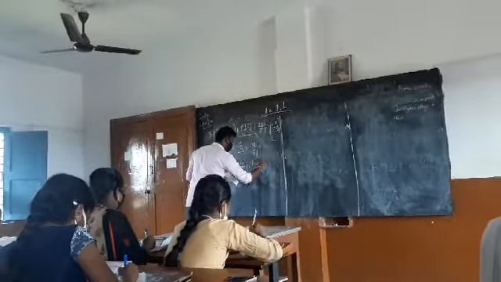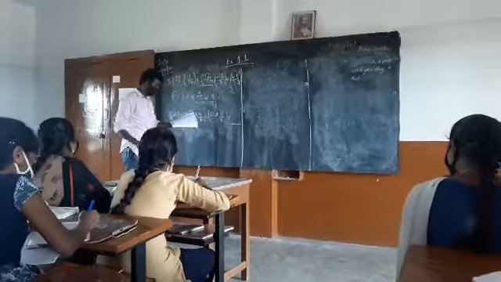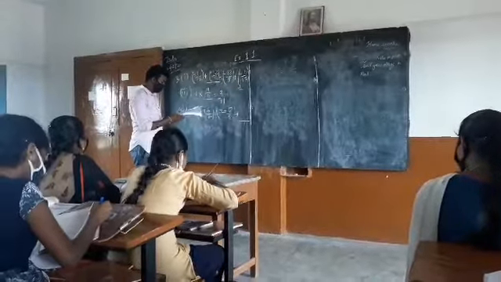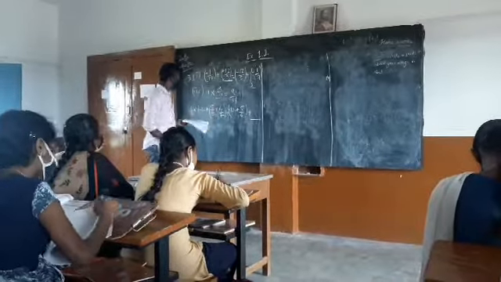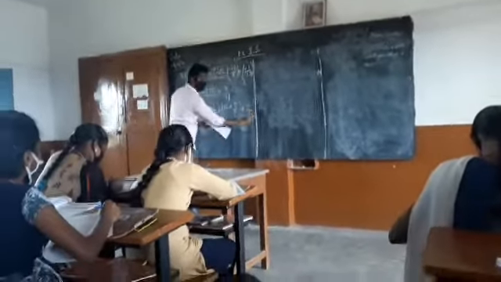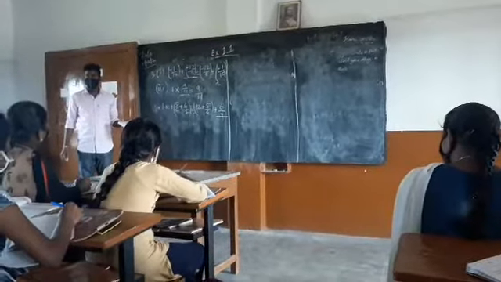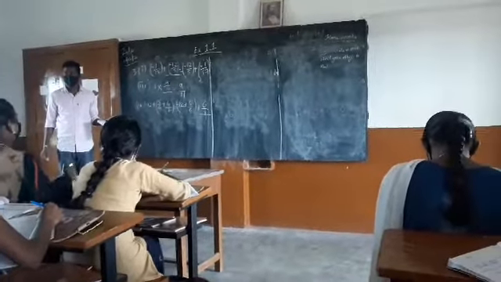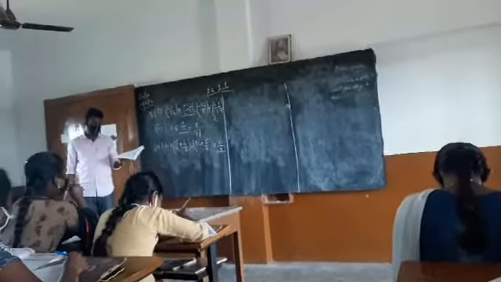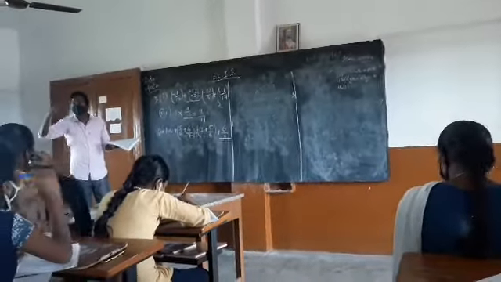Yourself. 6 by 7. Yes, it is 6 by 7. What is the property involved here? Can anyone tell? All are wrong. I expect the right answer. Commutative property? No. Commutative property involves only two rationals.